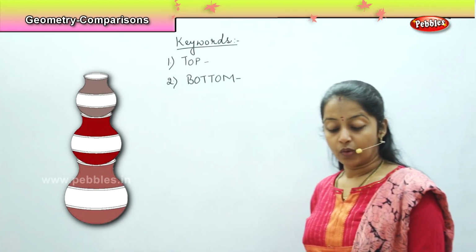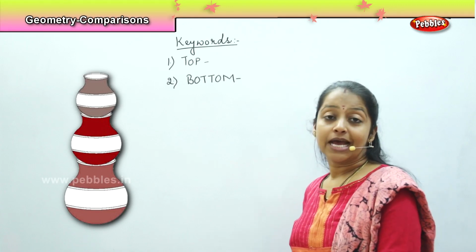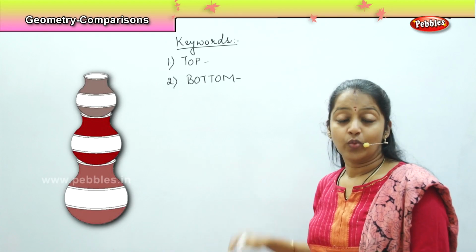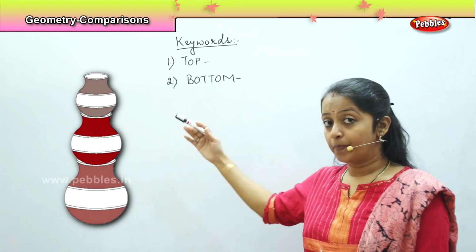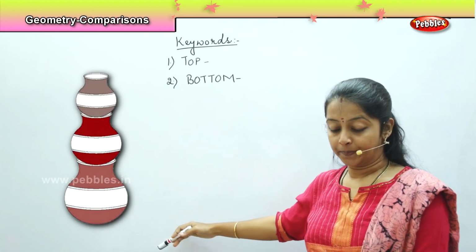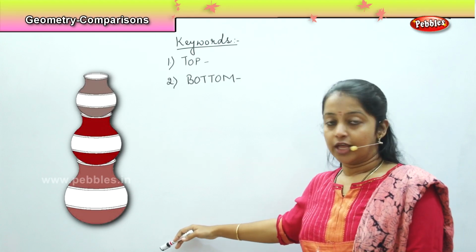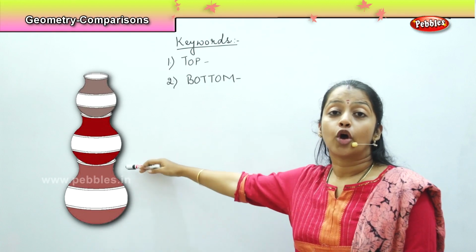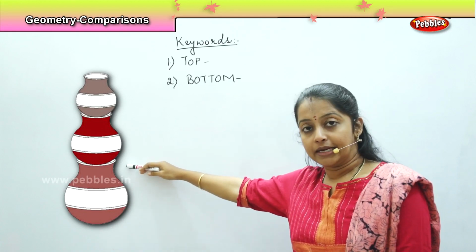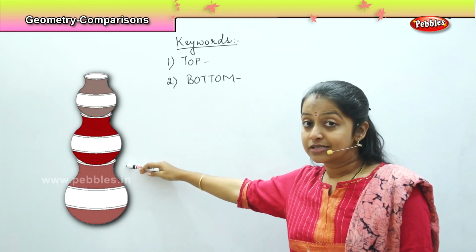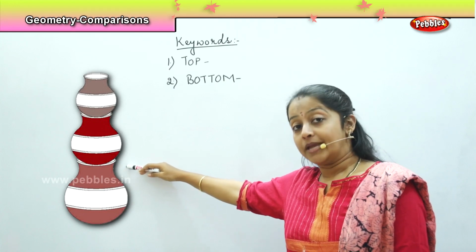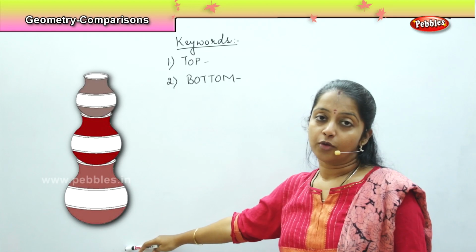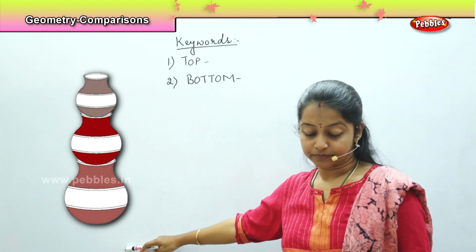Yes. So now, here, the pots are placed one after the other. So, which pot is on the top and which is at the bottom? Very good. The smallest pot is kept on the top of the pile, and the largest pot or the biggest pot is kept on the bottom of the pile.